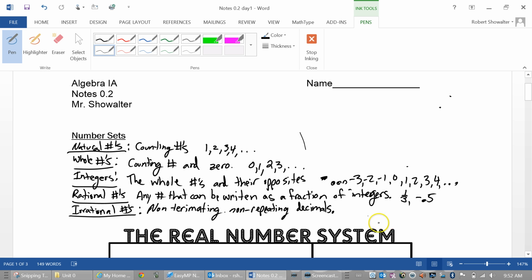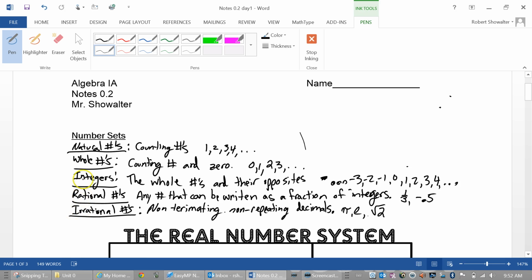The most famous example is probably the number pi. You guys remember that goes on forever and never stops. Another number that goes on forever and never stops and doesn't repeat is the number e. You'll learn that in the second year of algebra. Other examples would be square root 2, and all the square roots for pretty much, except for the ones that reduce.